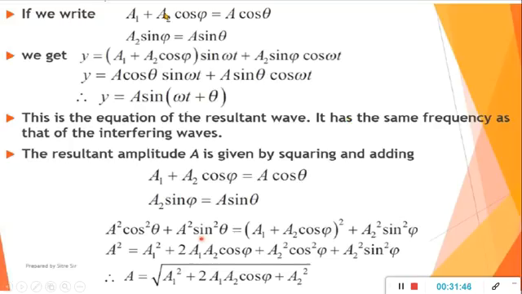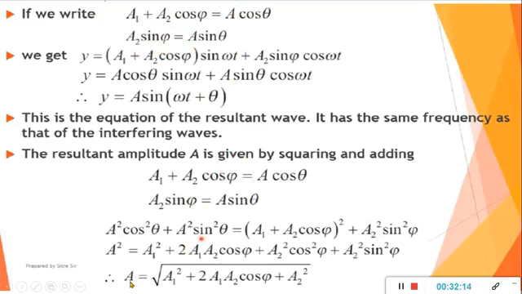So once it is added, a1 plus a2 cos phi, a cos theta, we'll get a cos theta sin omega t plus a sin theta cos omega t. So this will be a sin(omega t plus phi). This is the resultant equation, or resultant wave, if they have the same frequency as that of the interfering wave. Now to find the resultant amplitude, the terms which we have considered, a1 plus a2 cos phi and a2 sin phi, we have to square and add.